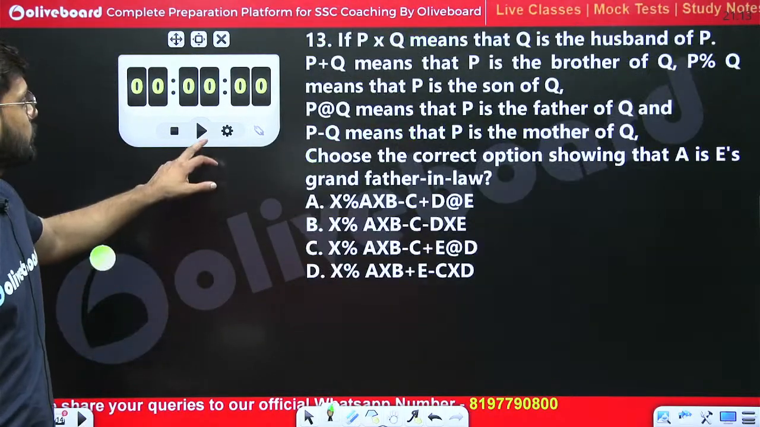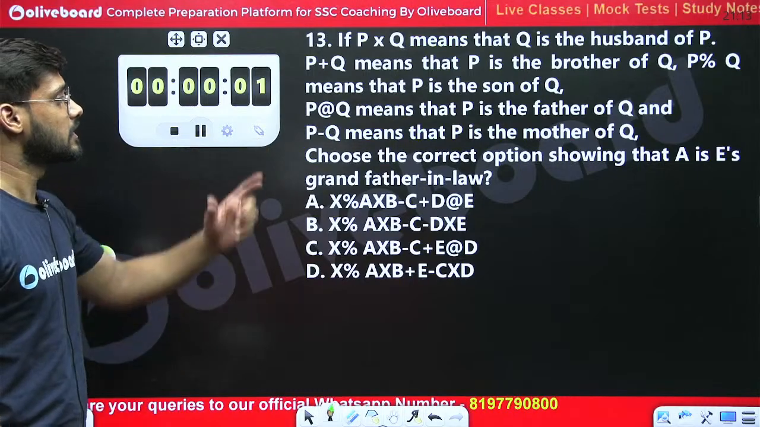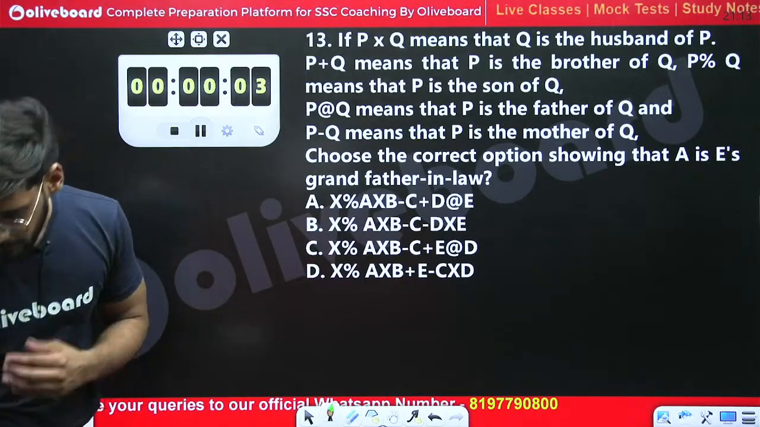Next question in front of you from the coded blood relation. What should be the right answer of this one?